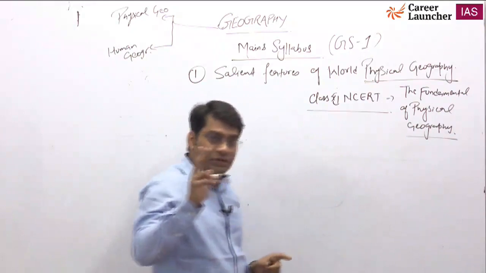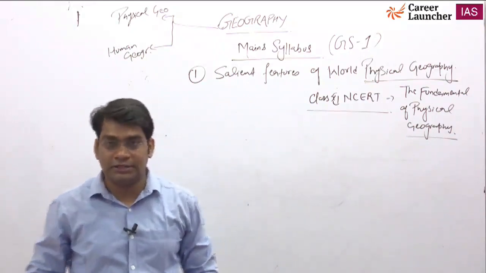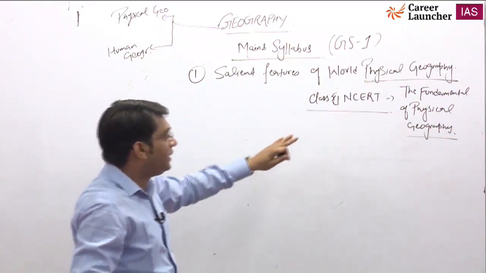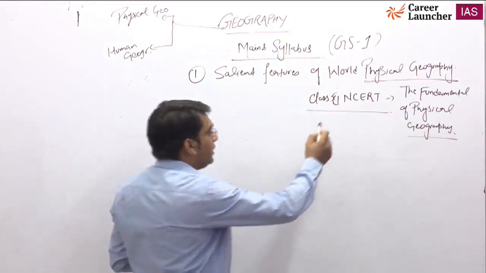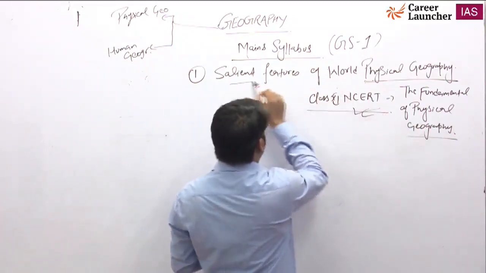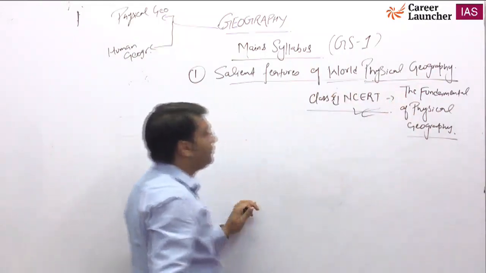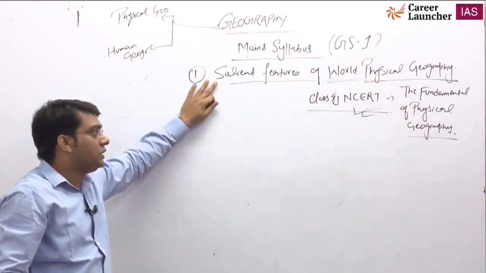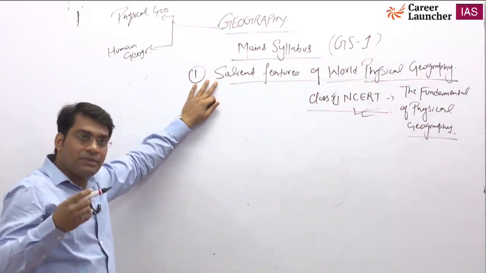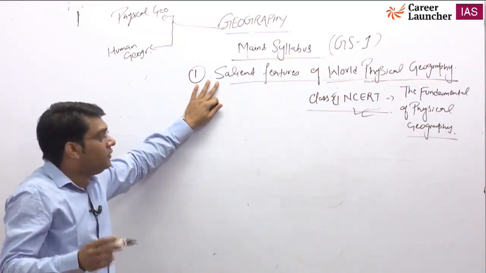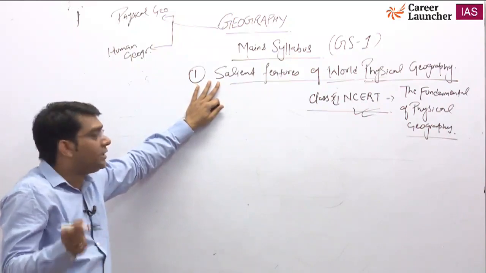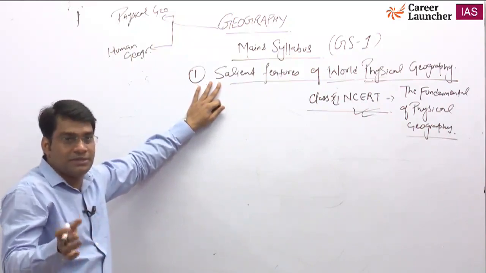You will see there are two NCERTs in class 11. One is the Fundamentals of Physical Geography, and another one is Indian Geography. So this book will help you to complete this part of your syllabus. After completing all the chapters given in the class 11 NCERT, you will get an idea about the things, and the questions that will come in the prelims and mains examination.